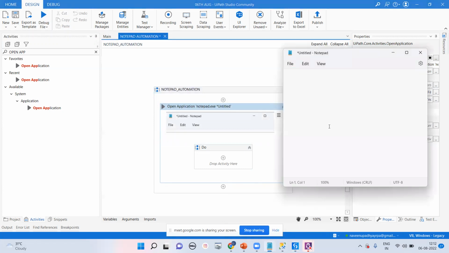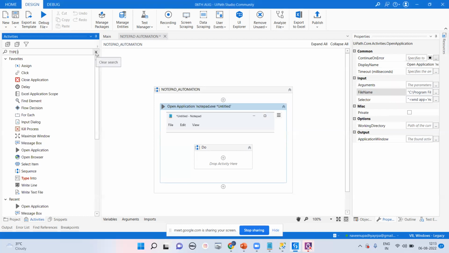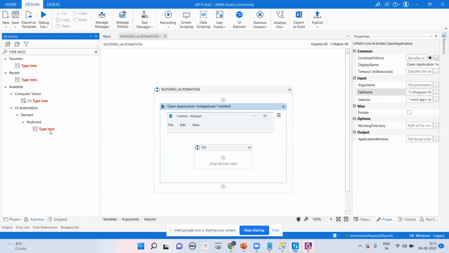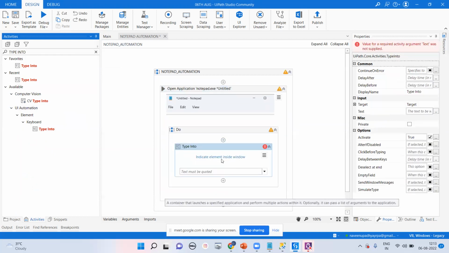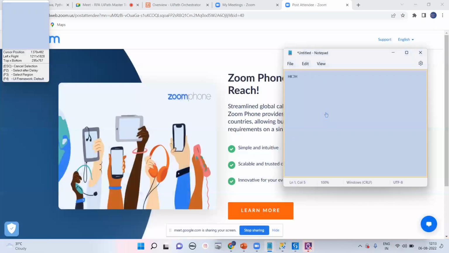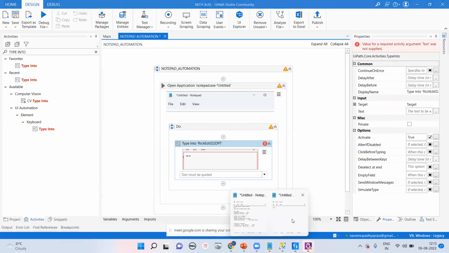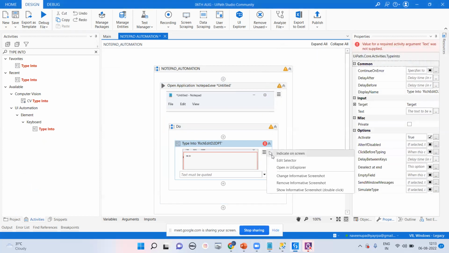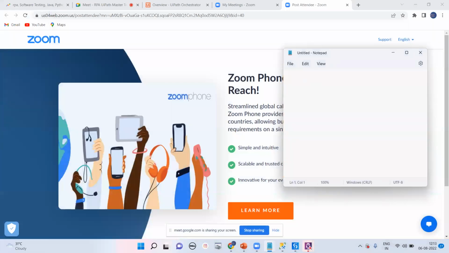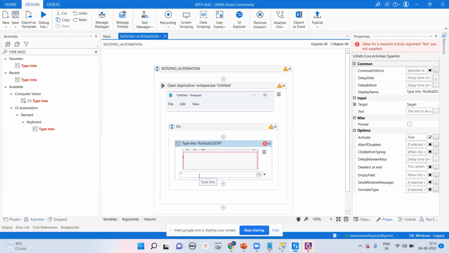After that, what is my next work? My next work is to write something here in UiPath. We'll go for the activity called Type Into. The name is totally meaningful. We are going to type into in some process. That's why again you are going to spy this particular box. Always try to keep it blank, because maybe that will not work. Again, we go for click, and we'll go for indicate on screen. We are going for minimize screen. We are going for text must be coded. Here I can pass here.